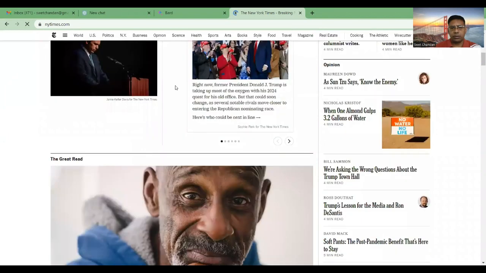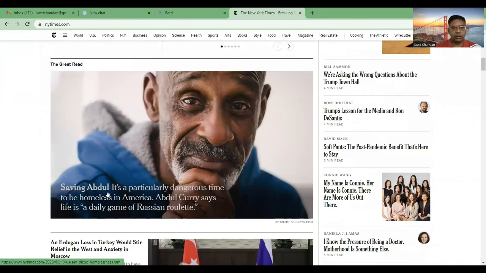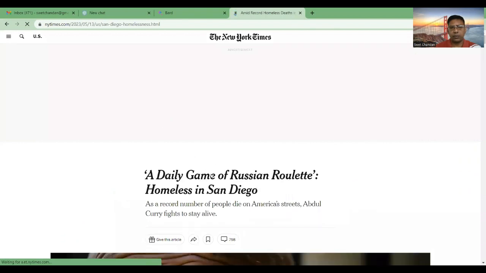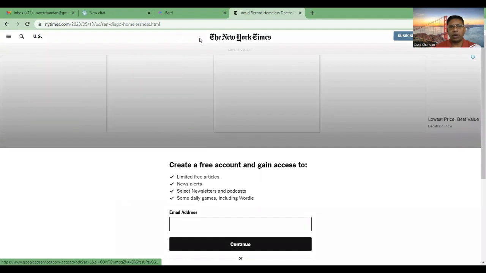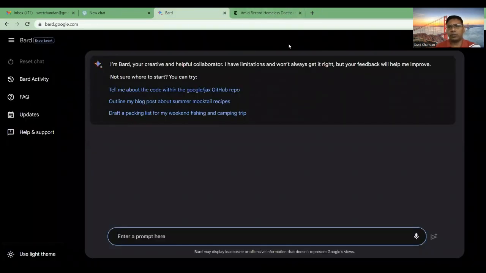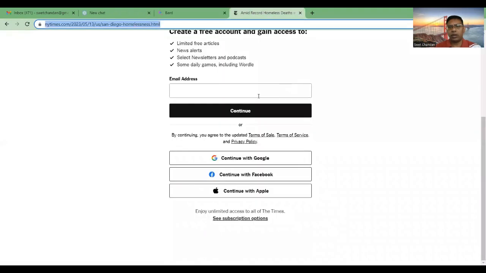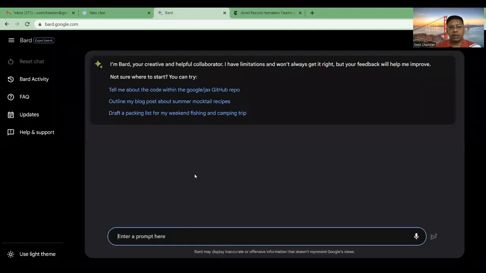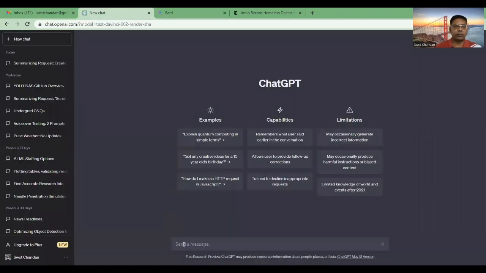and see, this is one article related to the homeless in San Diego, but I'm not able to access this because it is a paid version. You can see that it is paid, so I'm not able to access it. But still, let's try whether it can do it. First let's do it in ChatGPT. Summarize this article.